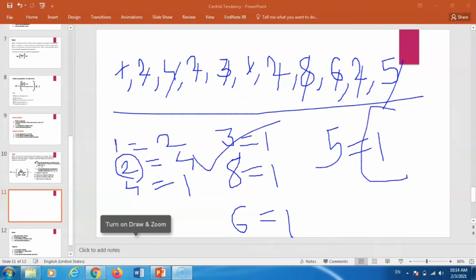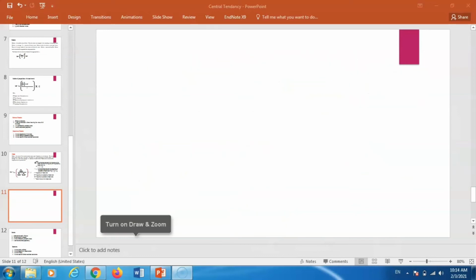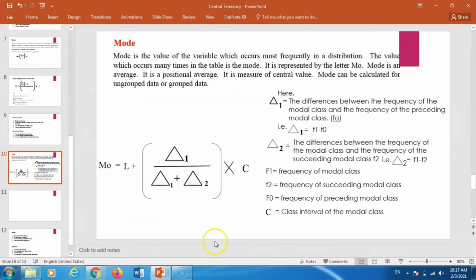So the number 2 will be the mode of this ungrouped data, and when the data is present in grouped form, then this formula has to be used. So this formula is for grouped data.